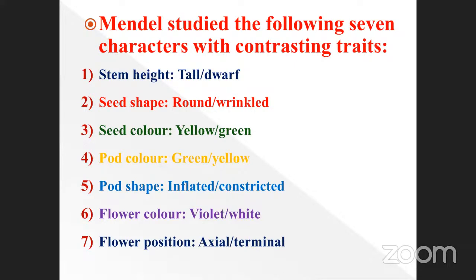And flower color, violet and white. Flower position, axil and terminal. These are the 7 characters chosen by Mendel. Okay, my dear students, these are the things.